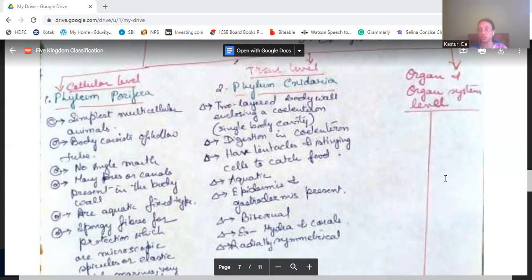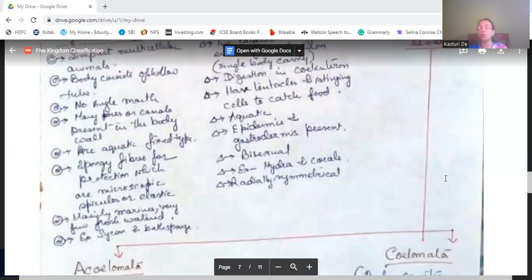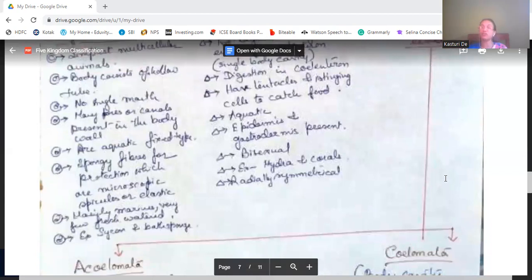Digestion is in the cylindron. They have tentacles or stinging cells around the cylindron to catch the food. Then they are generally aquatic. Their epidermis and gastrodermis are present.